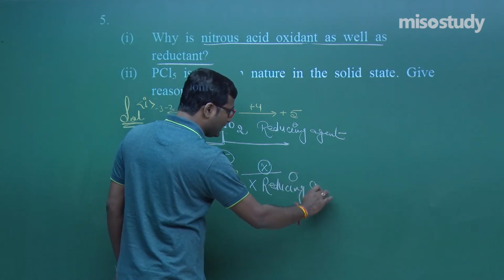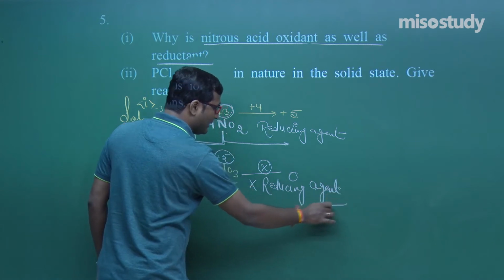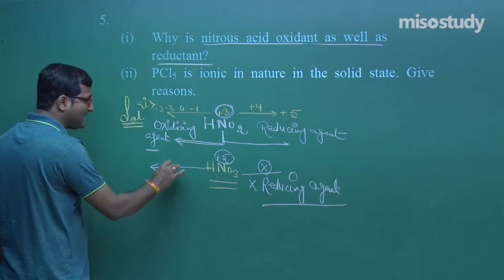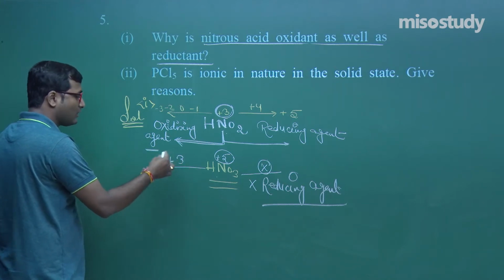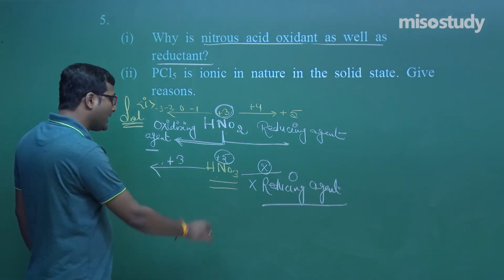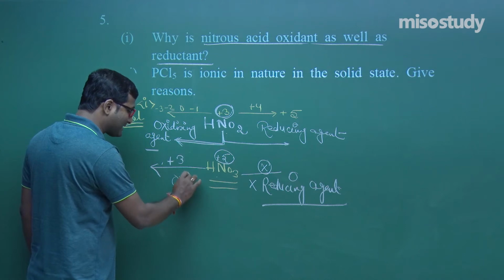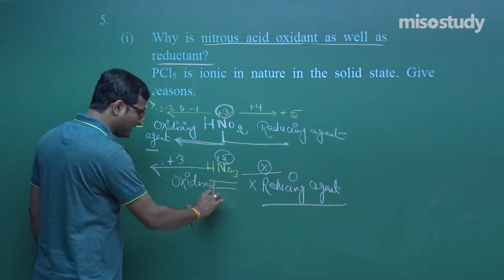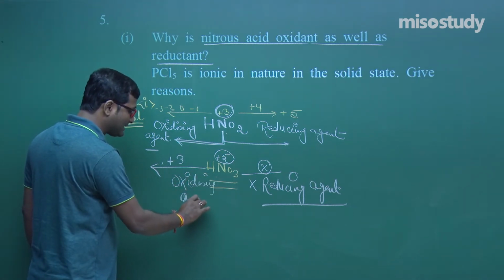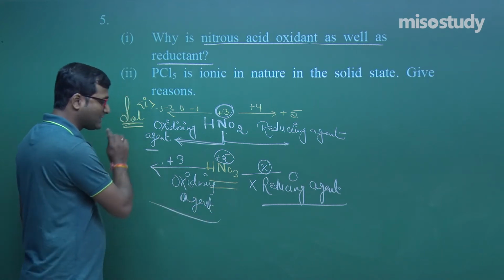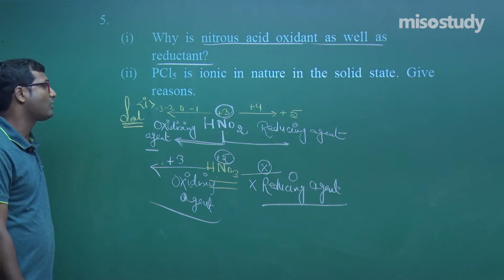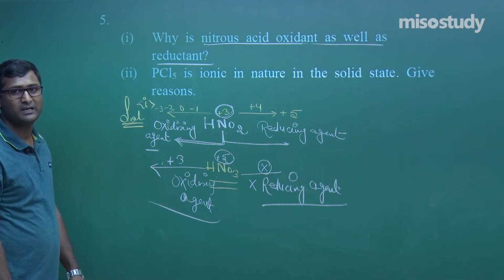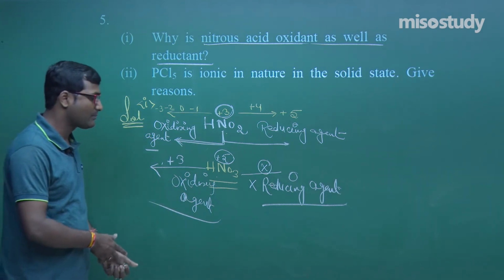But it can decrease its oxidation state to +3, -1, -2, -3. So, it always acts as an oxidizing agent, and I have discussed this thing. Concentrated HNO3 acts as a strong oxidizing agent. Now this is the explanation. Am I right? Yes, sir, you are absolutely right.